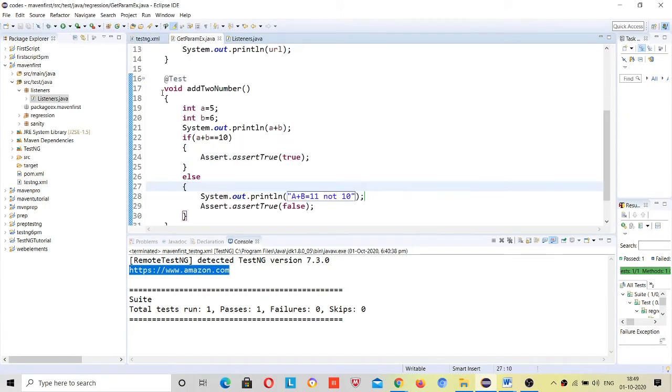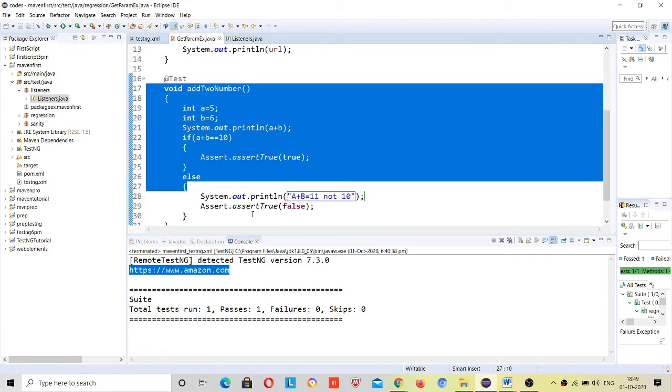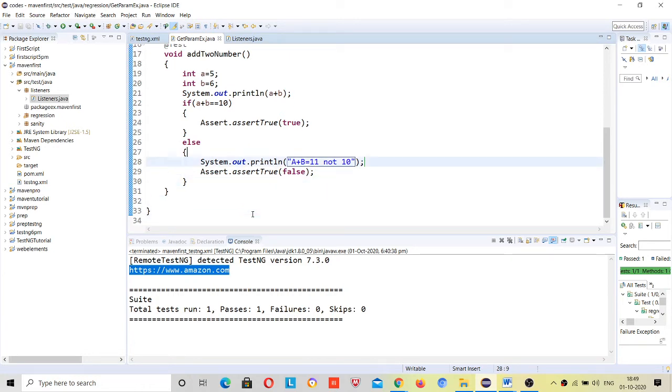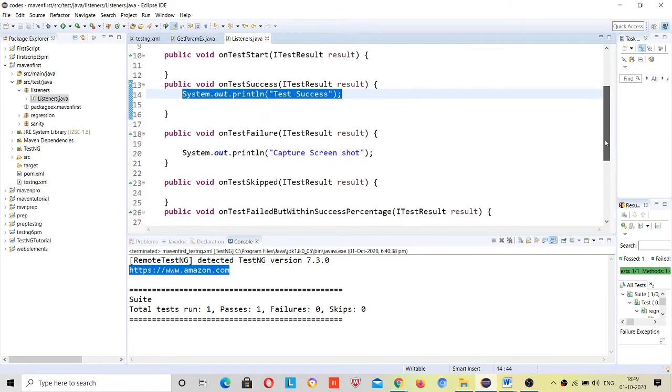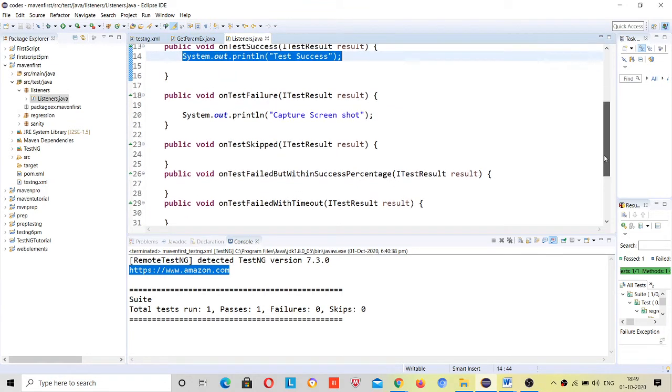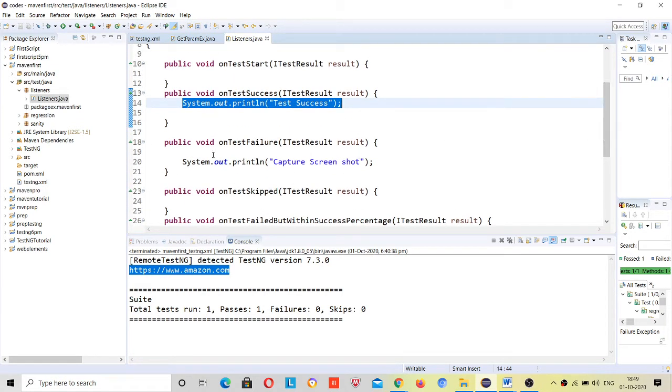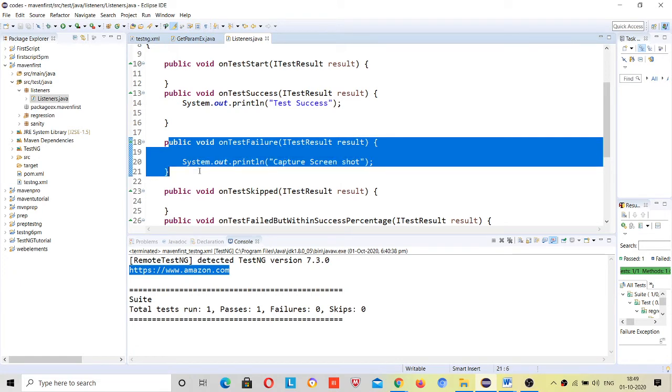Inside this getParam I have this method. Once this method fails, it will automatically call the listeners, because listeners will understand that the test case failed. Then it will automatically invoke the onTestFailure method.